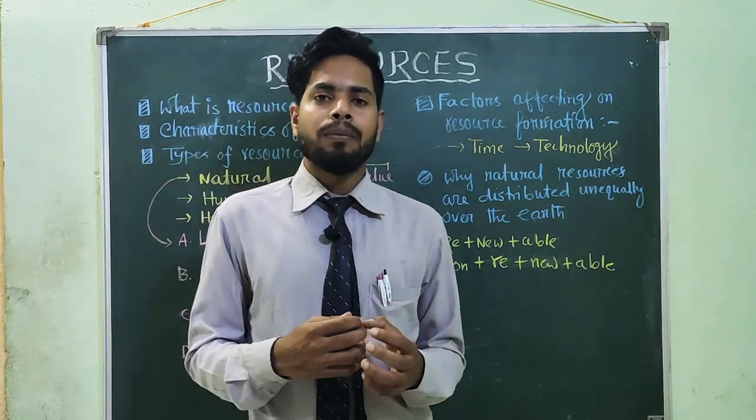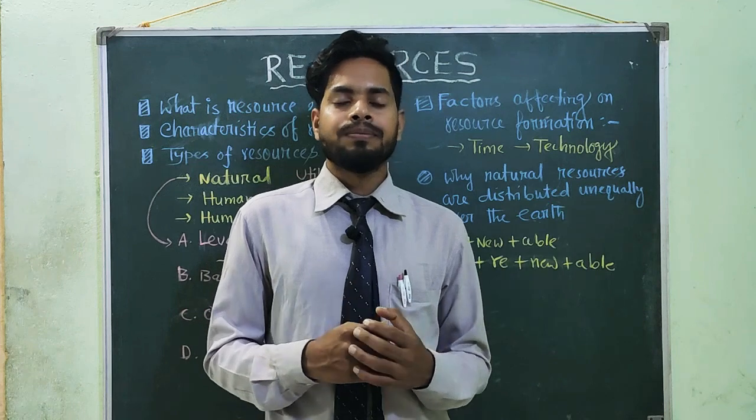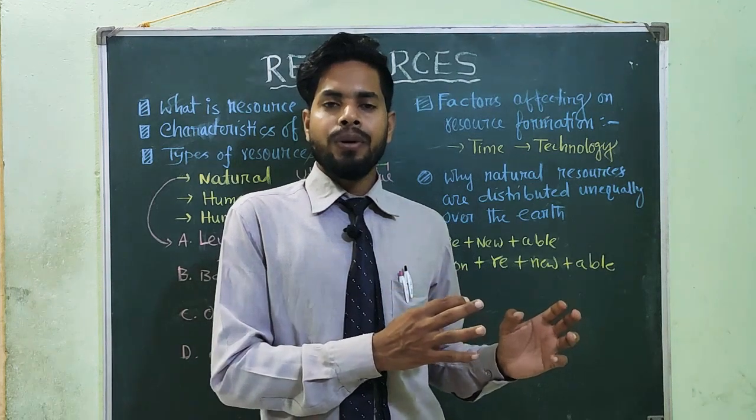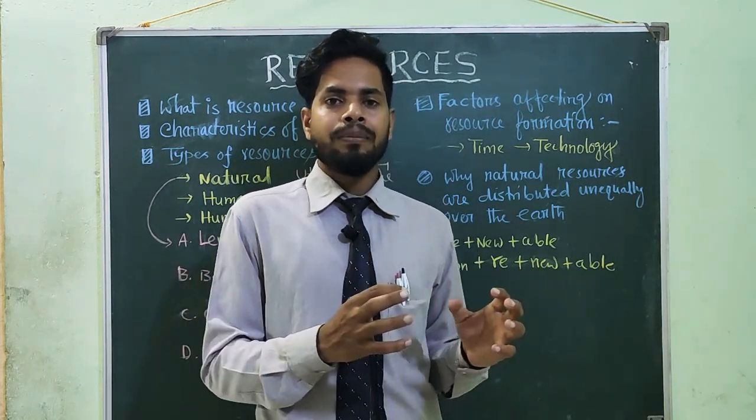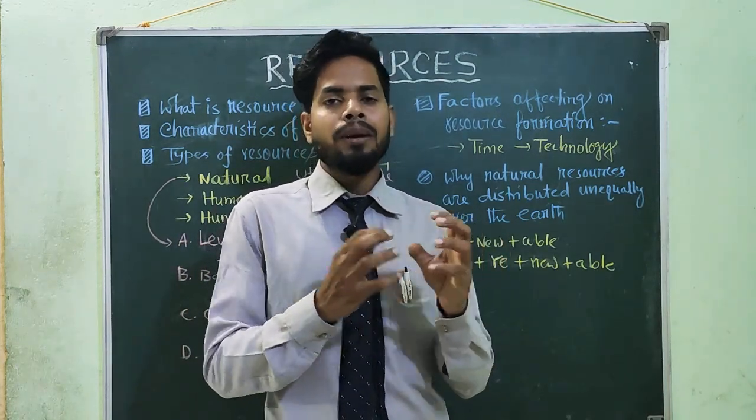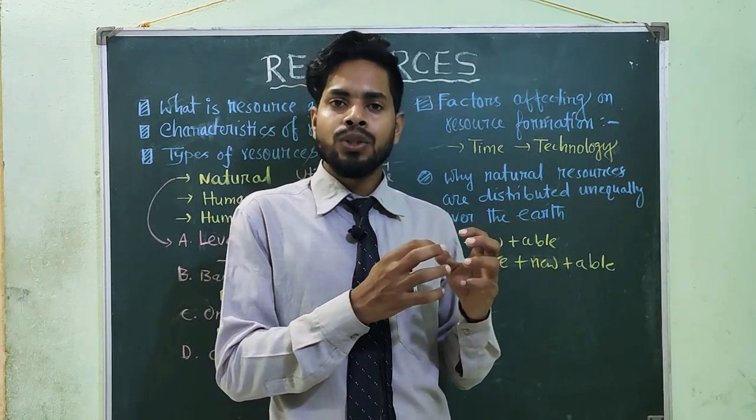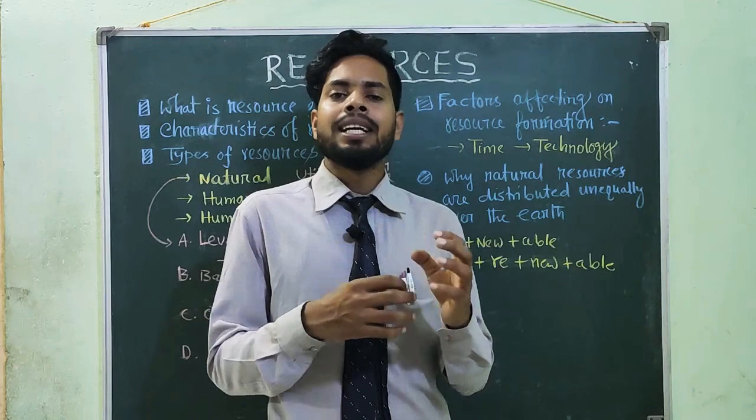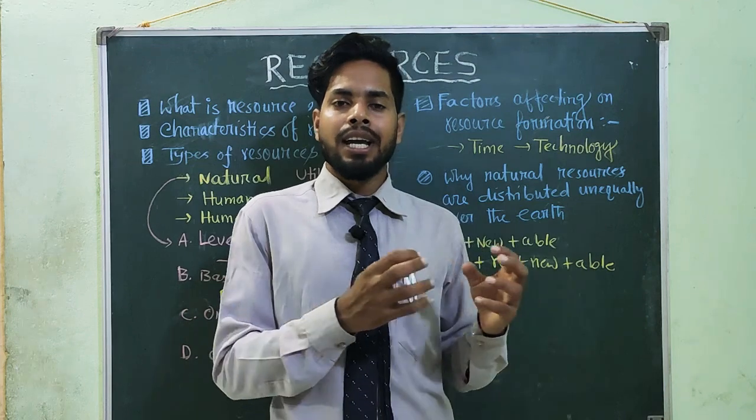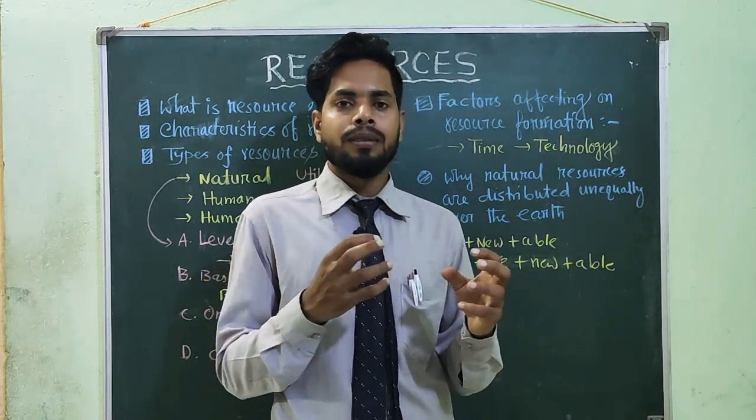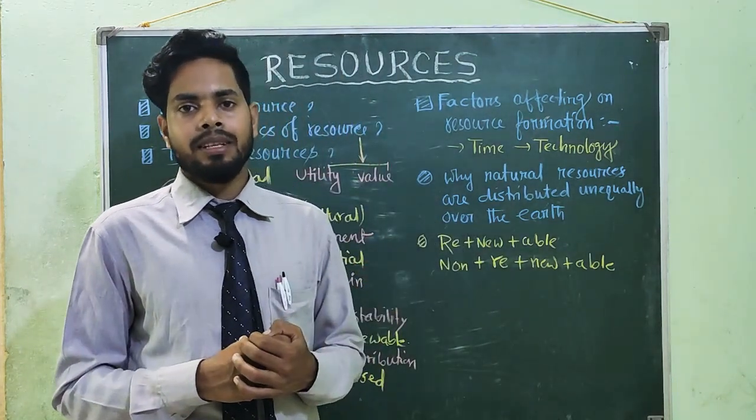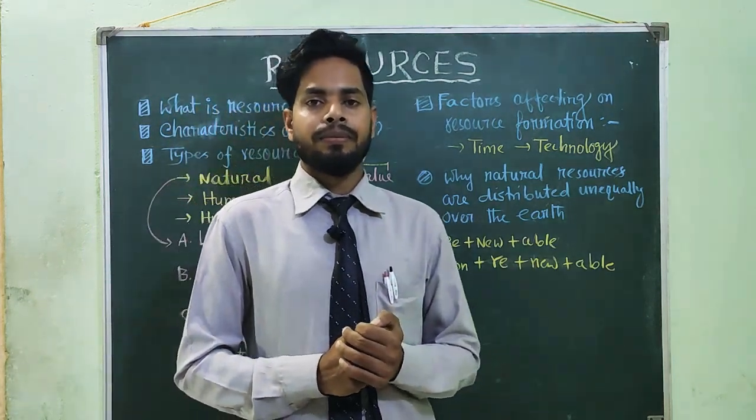So examples of non-renewable resources are coal, petroleum, natural gas, iron ore, bauxite, alumina, uranium, silver, that's all. But think: coal, petroleum and natural gas are fossil fuels, so they cannot be recycled. But metals like iron ore, bauxite, alumina, silver, copper can be recycled and we can use them further.